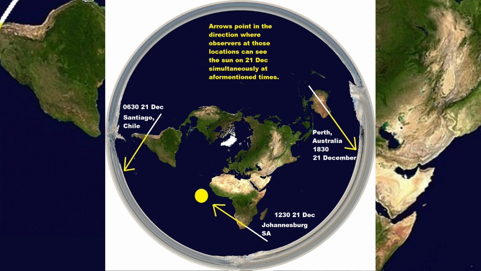Okay, here's where flat Earth fails miserably. Why is it that an observer at 6:30 on 21 December in Santiago, Chile has to look southeast towards the sun, while simultaneously in Perth, Australia, they have to look southwest, and according to this map, it's a completely different direction, which makes no sense whatsoever.